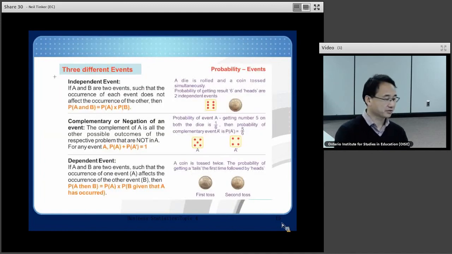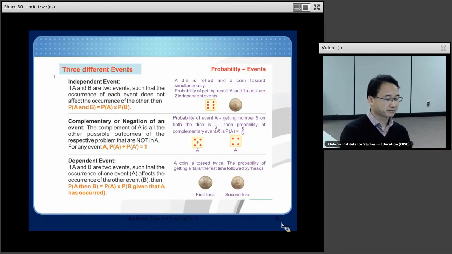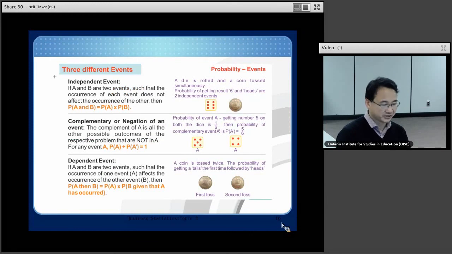Okay, more examples of three different events. This time we compare independent events, complementary or negation of the events, and dependent events. Please read these examples and try to think about the properties of these three different events and how we can get their probabilities. What's the difference in their probabilities?